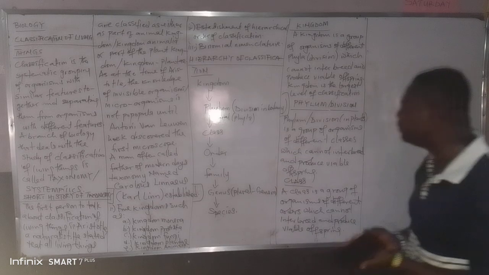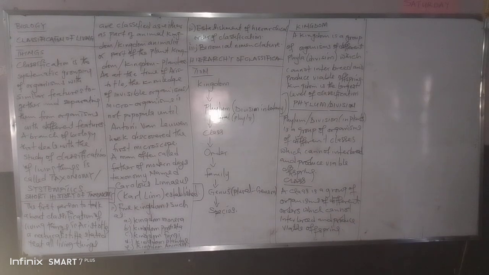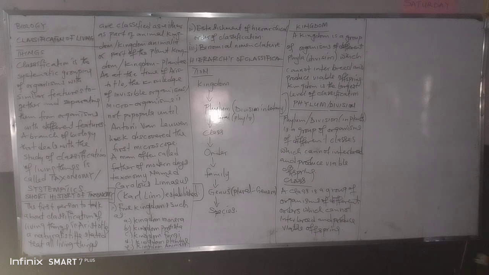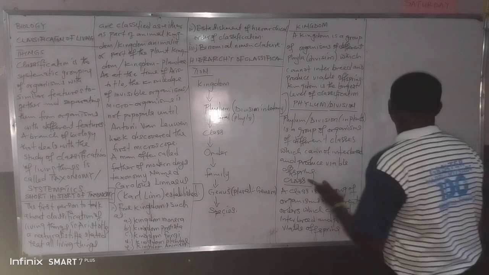So, for example, in the class Mammalia, we have the order Ungulata, which are those that have hoofs on their legs, like goats. We have the order Primates where human beings belong. Can goats and human beings marry each other and produce viable offspring? Never. So that is it.